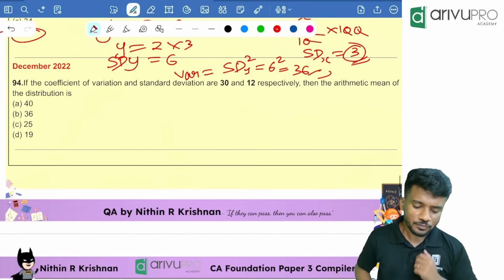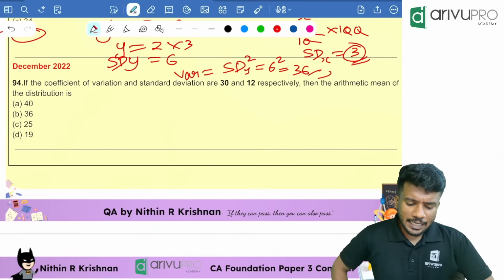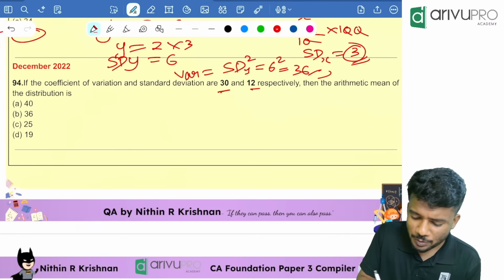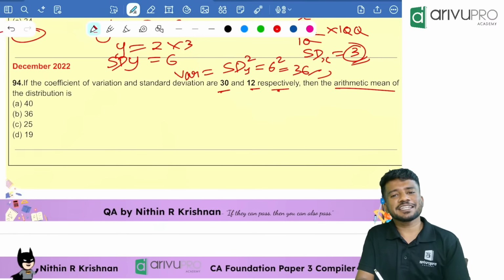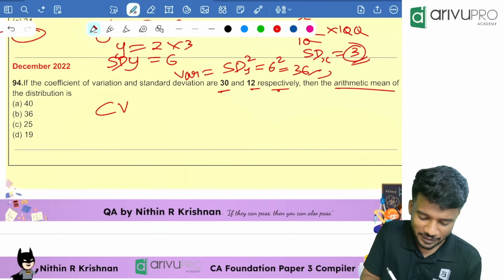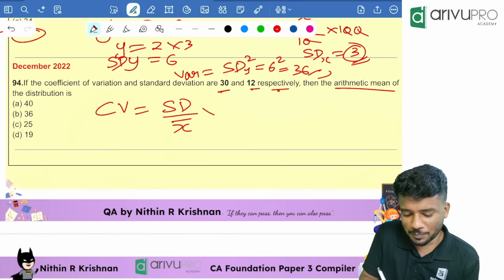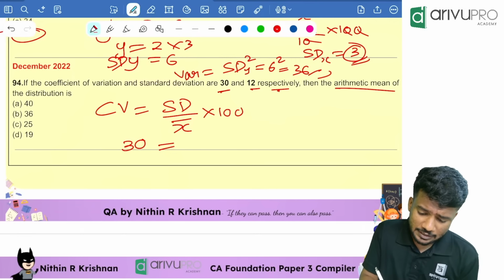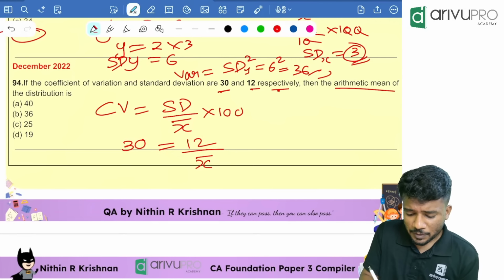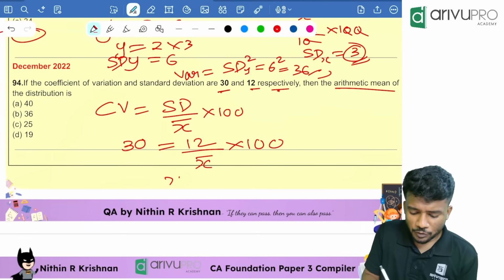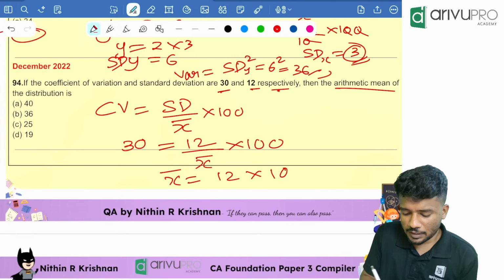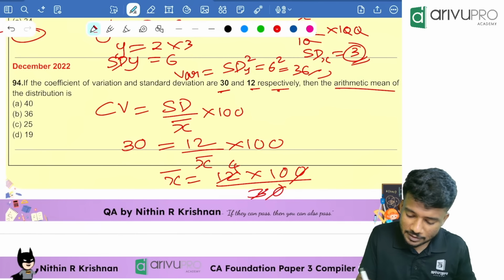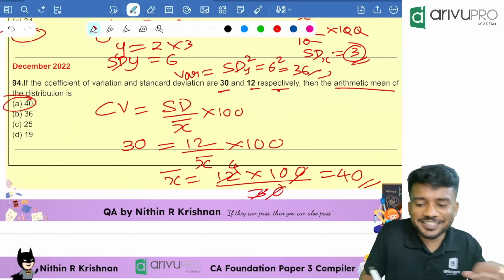Next question. December 2022. If the coefficient of variation and standard deviation are 30 and 12 respectively, the arithmetic mean is what? Direct question. Coefficient of variation is equal to standard deviation divided by x bar into 100. So 30 is the coefficient of variation and 12 is the standard deviation. X bar goes to the other side, which is 12 into 100 divided by 30. Take your calculator. Answer is 40. Option A is your answer.